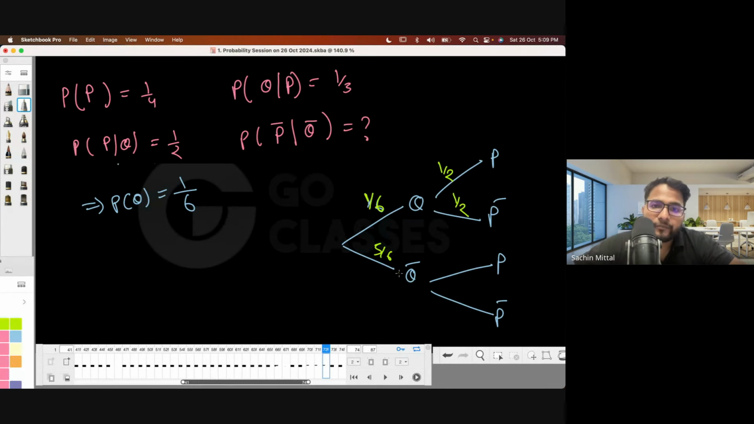Given that q prime has occurred, right? Given that q prime has occurred, this probability is actually being asked. Let's suppose whatever is being asked is x, then this will be 1 minus x, okay? So basically this probability is being asked. Now how to solve for x? Any idea? How to solve for x?